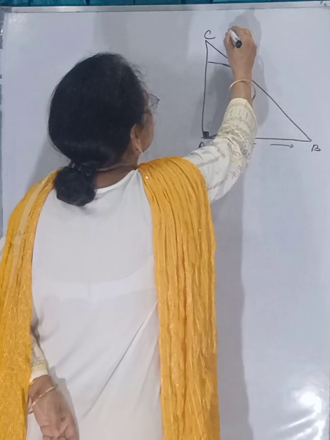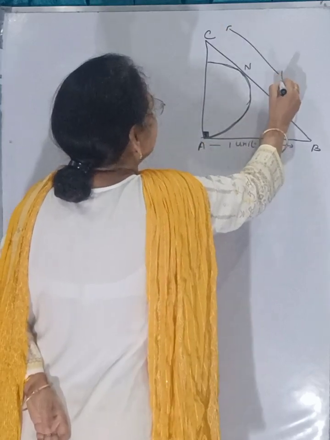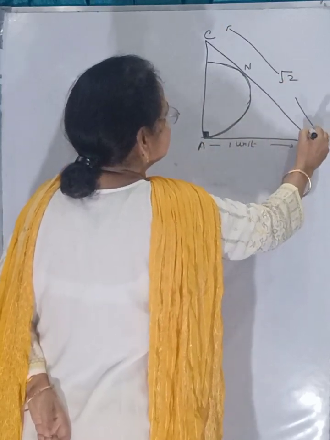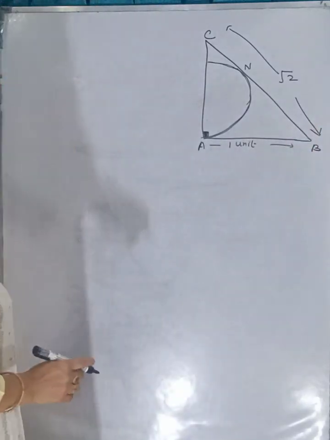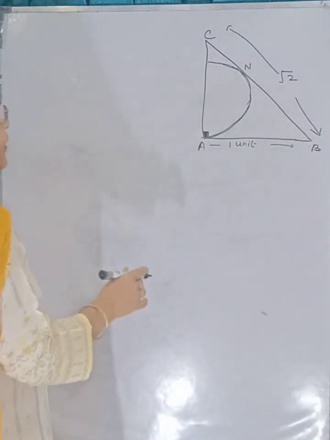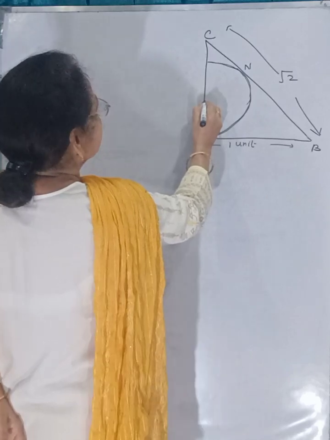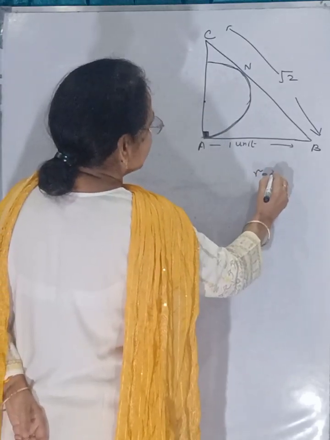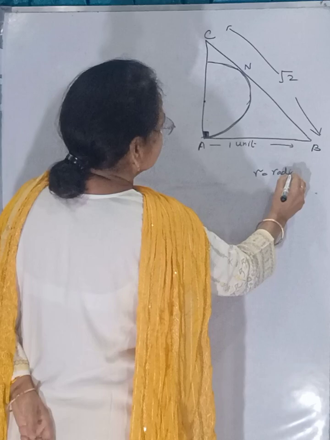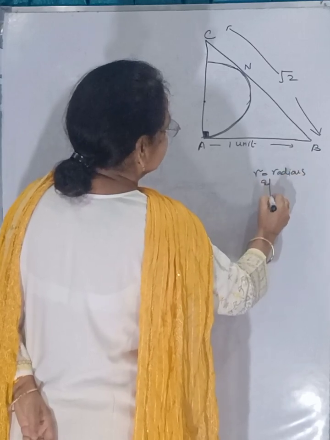And this is √2 units. This is the case. Now we have to find the radius R of the circle.